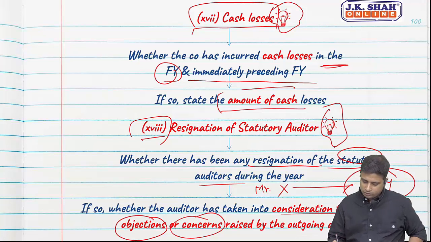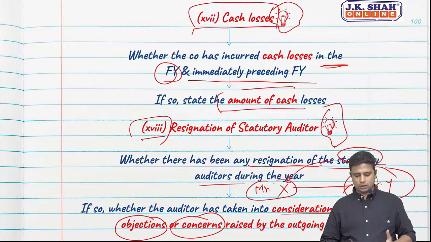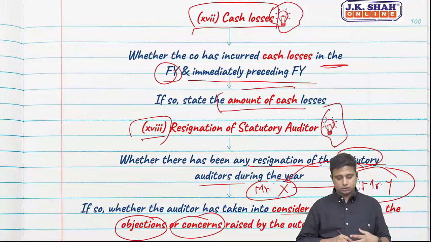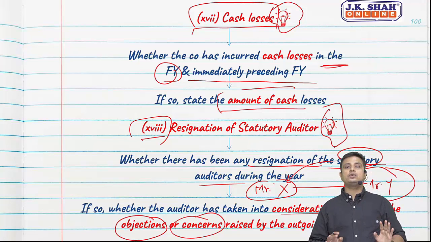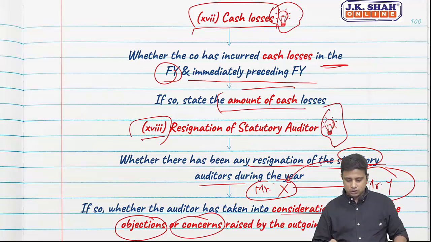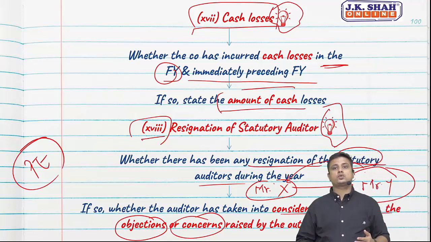So now we need to ensure what were the considerations of Mr. X, what were the issues, what were the objections and what were the concerns? We are asking the outgoing auditor, why did you leave? Did we do so? So somewhere this clause was required in professional ethics, which CA Final students are aware about.